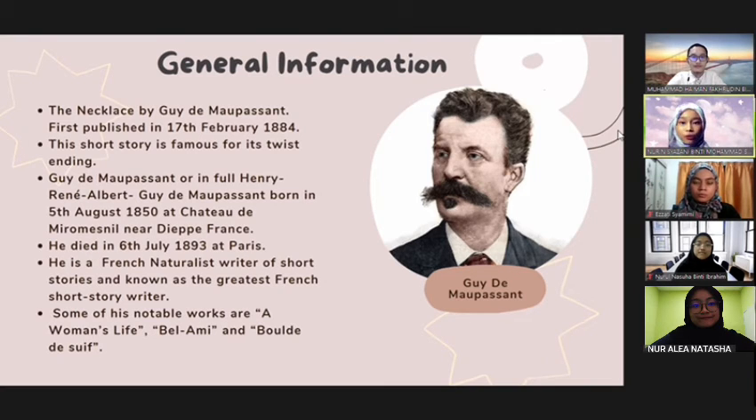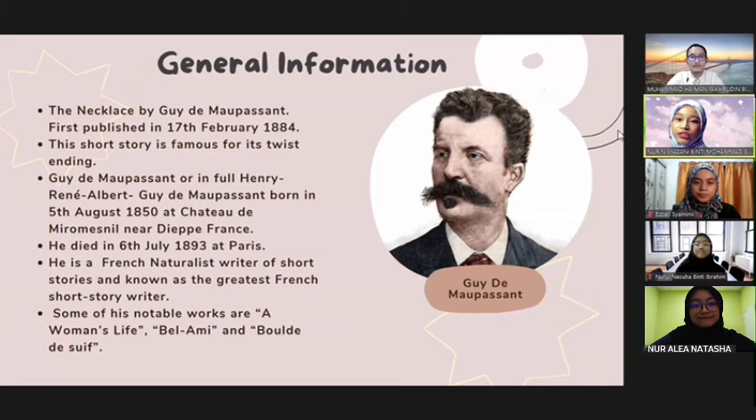Guy de Maupassant, or in full, Henry René Albert Guy de Maupassant, was born on 5th August 1850 at Château-de-Miromesnil near the French coast. He died on 6th July 1893 in Paris. He is a French naturalist, writer of short stories and novels, and known as the greatest French short story writer. Some of his notable works are A Woman's Life, Bel Ami, and Bout de Suif.